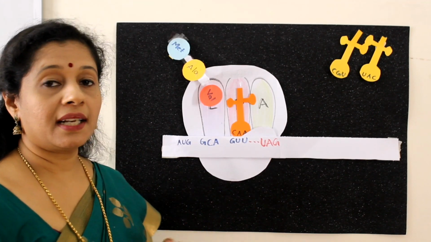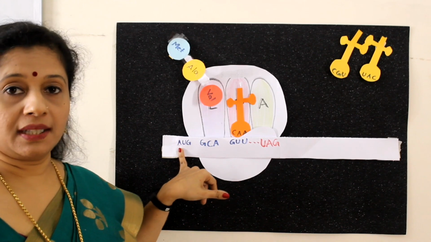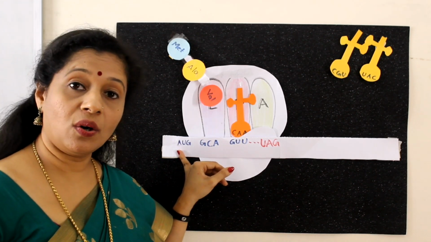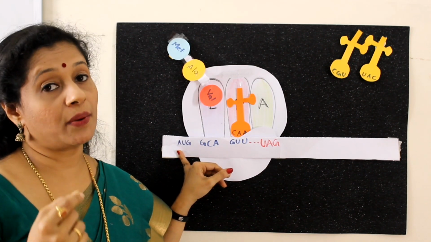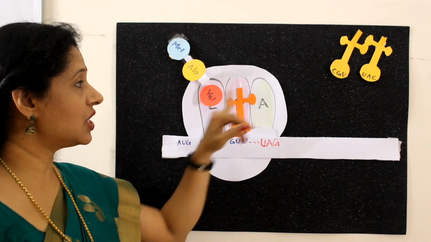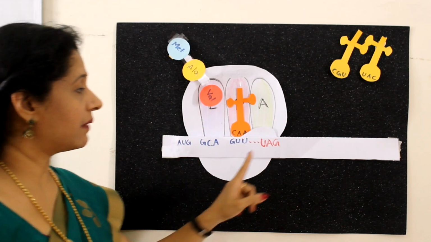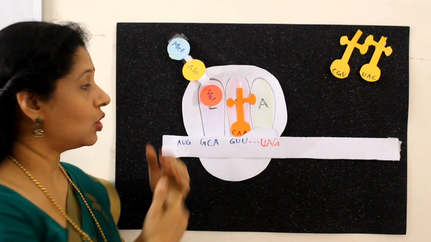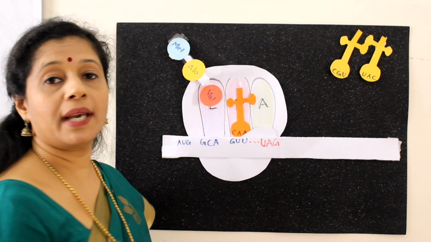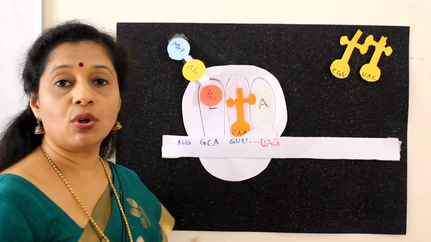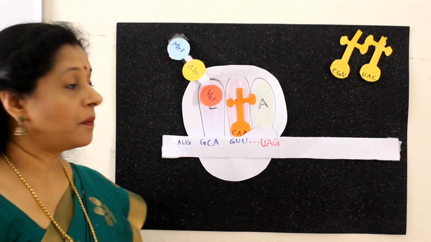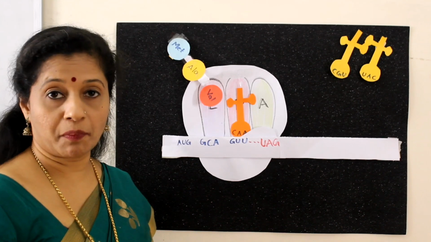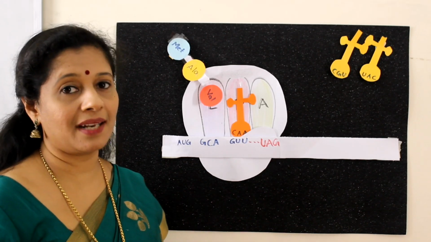Now we know that the initiator codon, that is AUG, is the starting codon and also it codes for the amino acid methionine. So initiator tRNA could read it. But stop codons don't code for any amino acid. So no tRNA will come to the A site and read it. So the process is stopping. But there should be an end to any process, right?